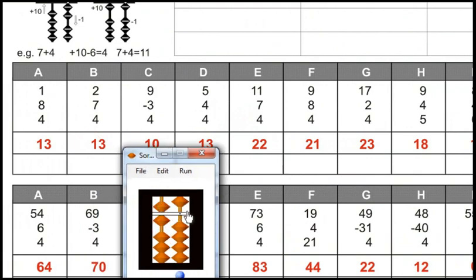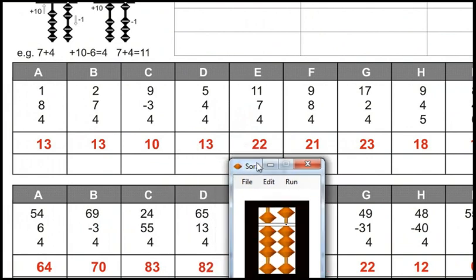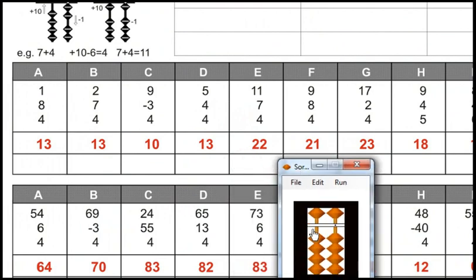Reset. 69 minus 3 plus 4. Answer is 70. Reset. 24 plus 55 plus 4. Answer is 83. Reset. 65 plus 13 plus 4. Answer is 82. Reset. 73 plus 6 plus 4. Answer is 83.